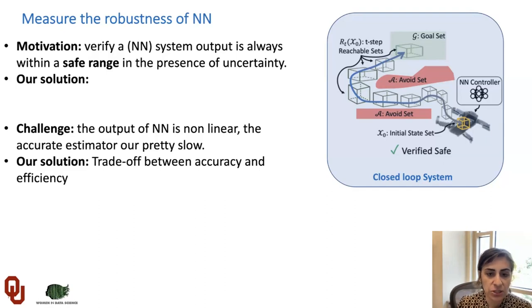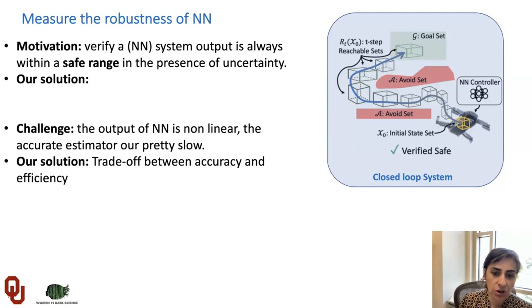But the challenge here is that because this model is a neural network, the model that we consider is nonlinear. So given some input boundary and input space, it gives us a nonlinear output, and it is usually difficult to measure or estimate the output of this neural network in a reasonable amount of time. It is usually not efficient, it's very slow.